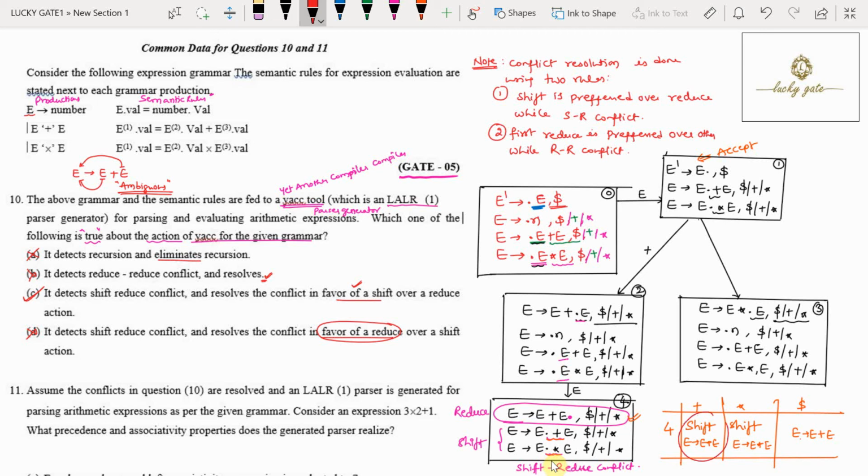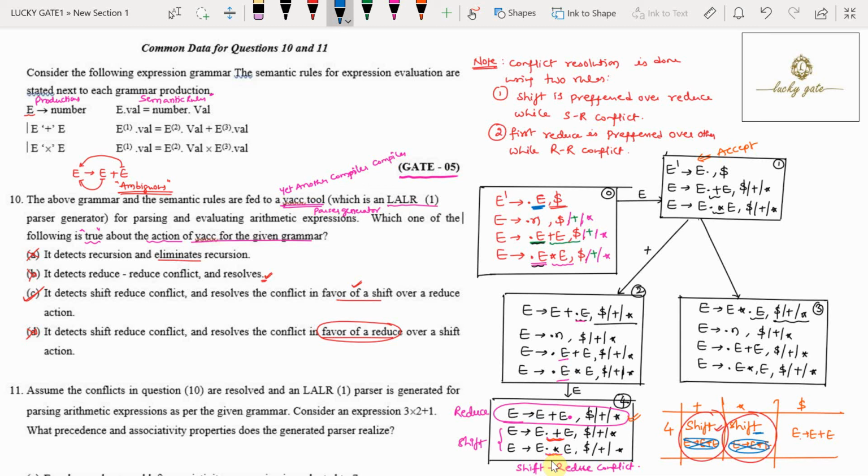How is it going to resolve the shift reduce conflicts? It is going to prefer shift over the reduce. It means that on state 4, on plus, there is a shift possible, so it won't prefer performing reduce, so this reduce is going to be eliminated. Because on 4 star we also have a shift, this reduce is not preferred. So Yacc is going to prefer shift over the reduce by resolving the shift reduce conflict.